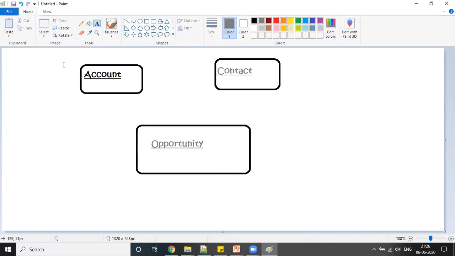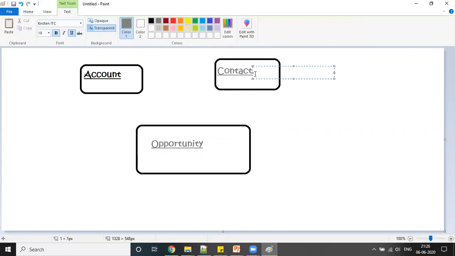When we talk about account, one account can have multiple contacts. So for example, if I have contact one, I can have contact two, I can have contact up to n.